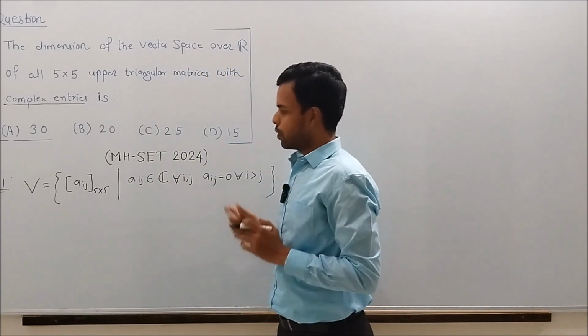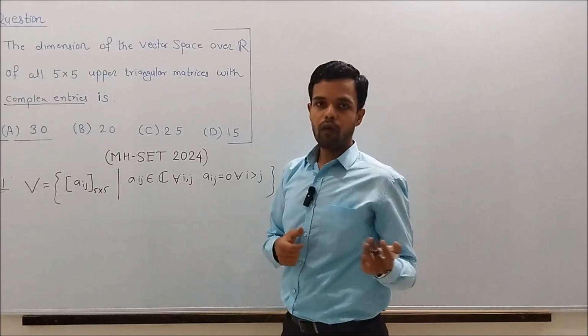So we will first solve this question with the help of a formula.